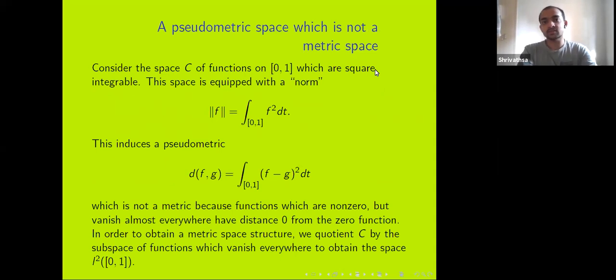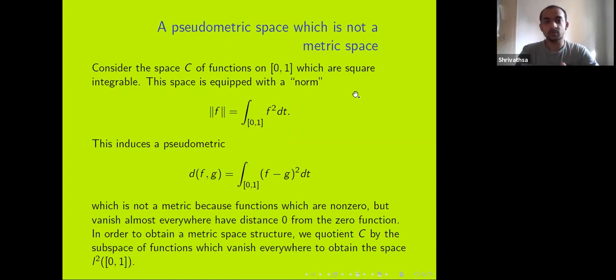Now, here is a pseudometric space which is not a metric space. So consider the space of all square integrable functions on [0, 1]. These are all functions such that the integral of the square is finite. Now we can define a norm. So it's not exactly a norm. I missed a square root there. Anyways, we can define this as the square root of the integral of f squared dt. It's not a norm, sorry, but it satisfies positivity and it scales properly, and we still have the triangle inequality.